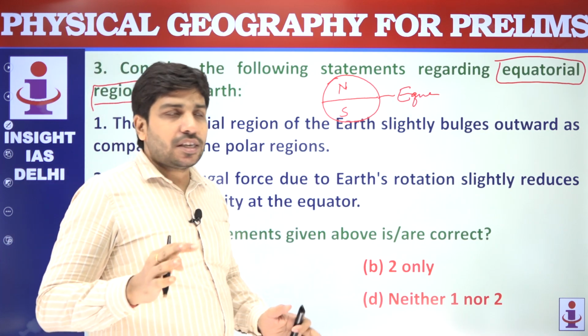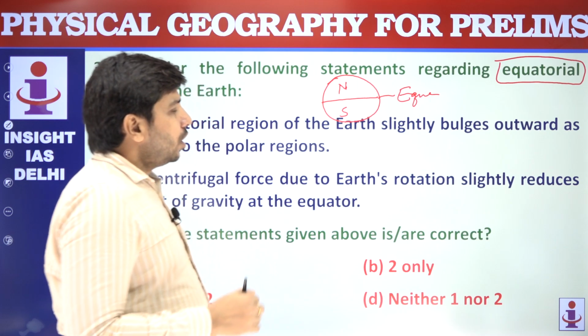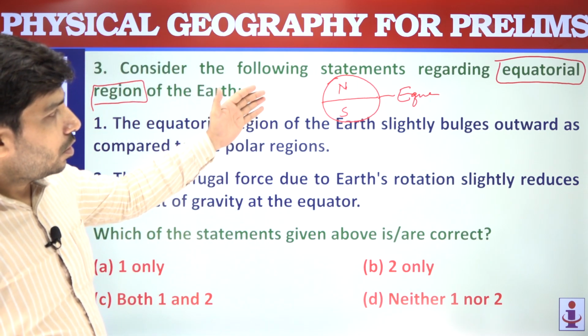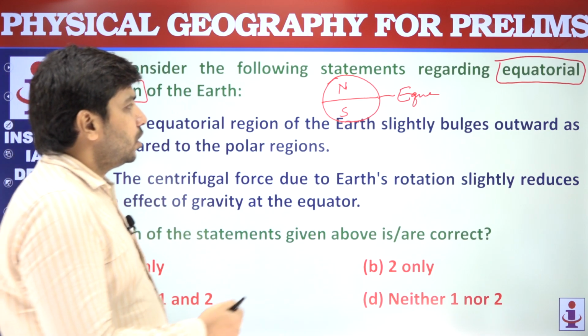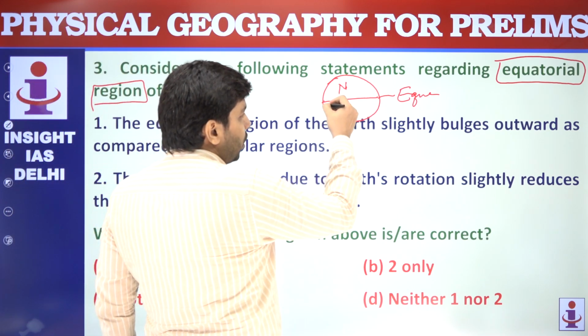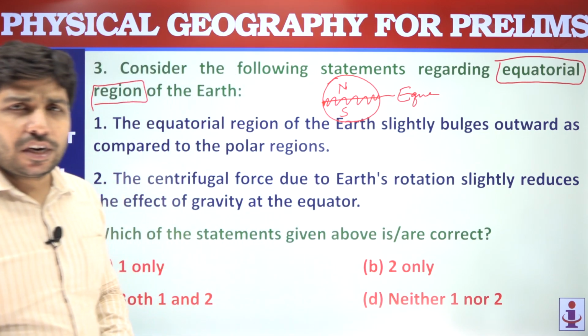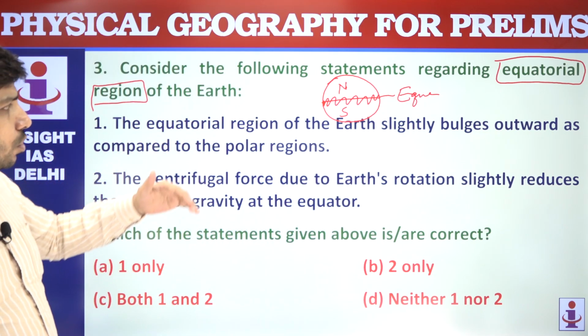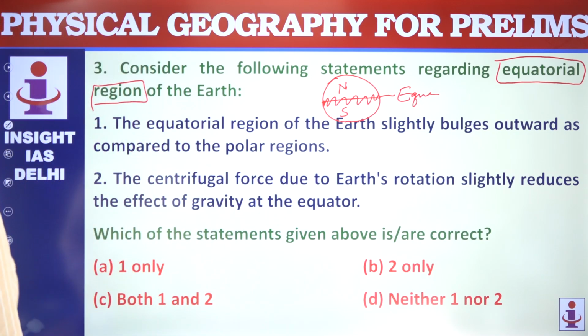But अभी हमें उधर नहीं जाना है. So the equator was drawn to divide the earth in two equal parts, northern and southern hemisphere. The region around the equator is called the equatorial region. Means around 5, 10, 20 degrees north and south. The question is about the equatorial region.